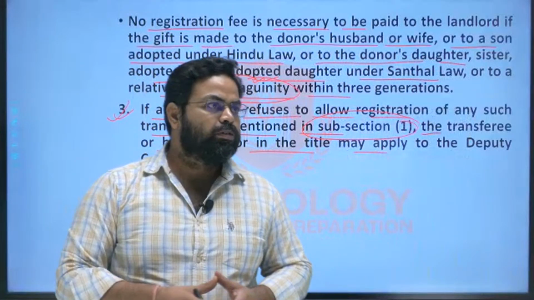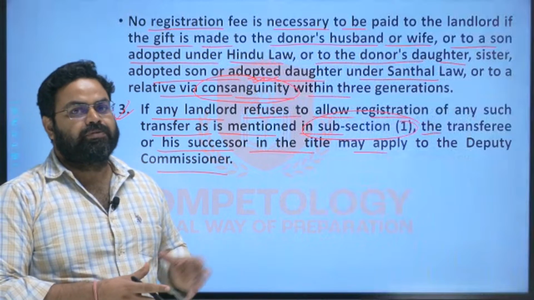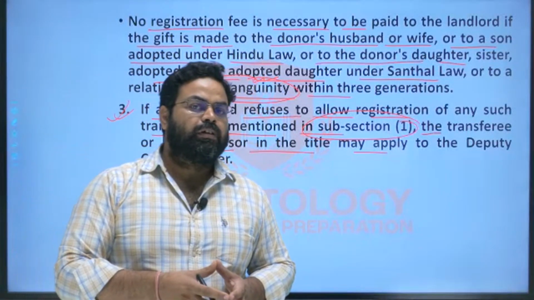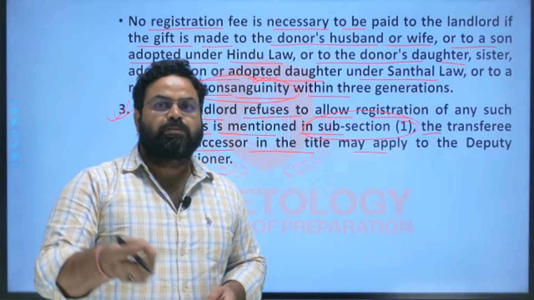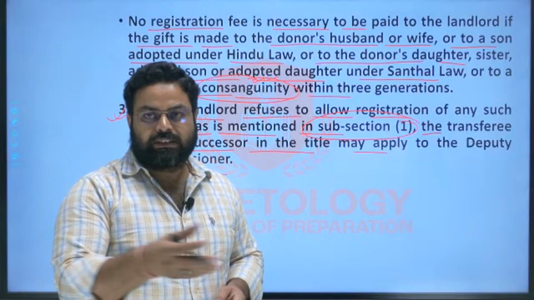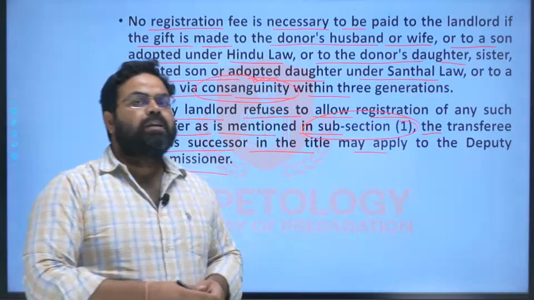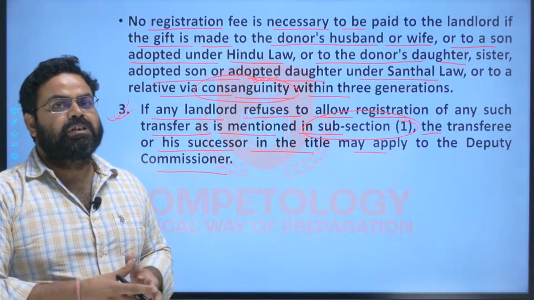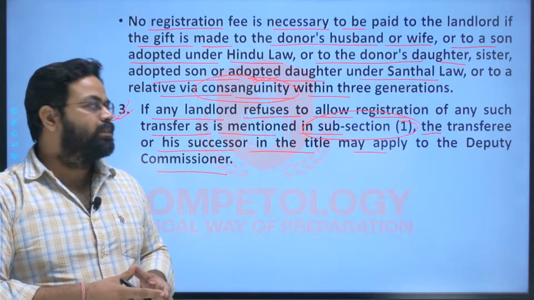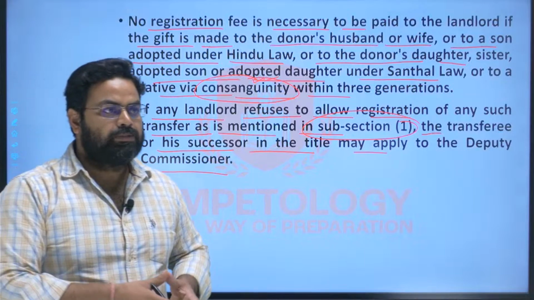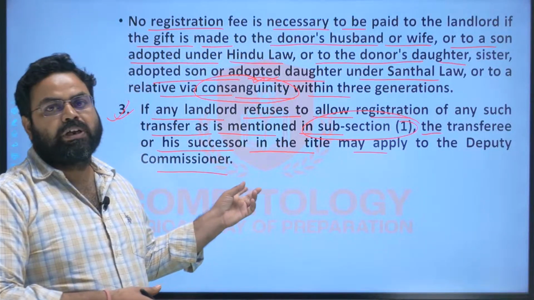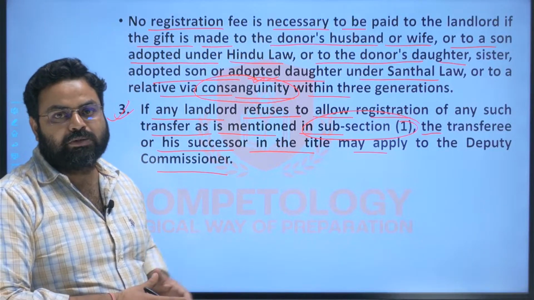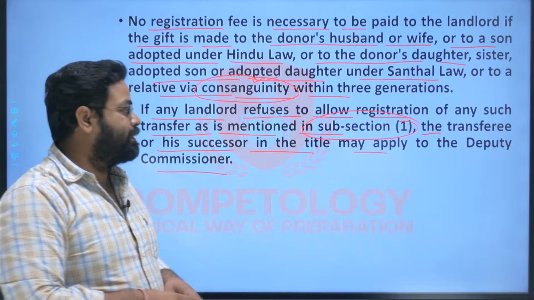So if you apply for the mutation of that land or the record of rights, and you want your name to be updated in the record of rights, that is the khatian, as it is known nowadays, then in such cases if the CO denies that we are not going to update this, without any law in force at that time or without any government order, in such case you can file a complaint to the DC. This is your right, right?